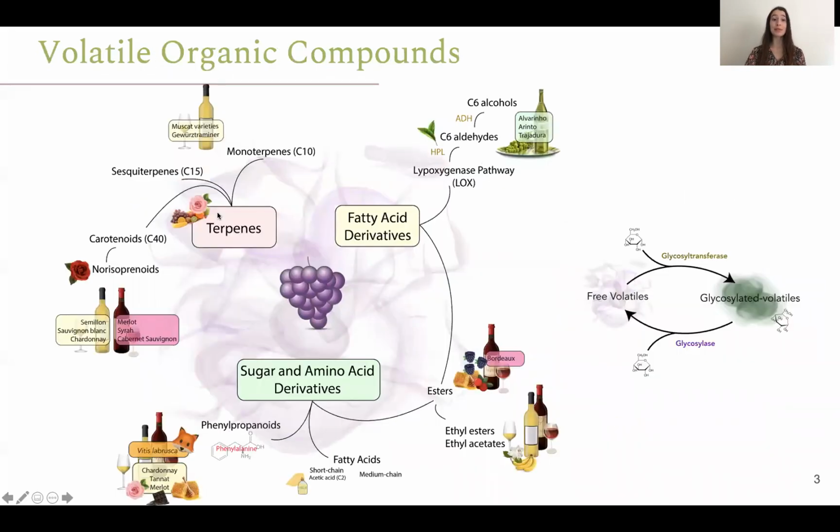Wine aroma is dependent on volatile organic compounds. There are many families that contribute differently to the aroma. There are terpenes, sugar and amino acid derivatives, fatty acid derivatives, and they can be in their free volatile form or as a glycosylated form.